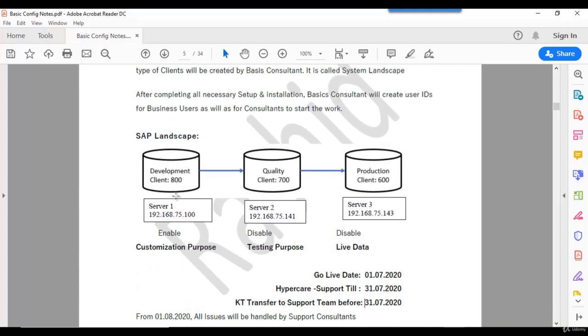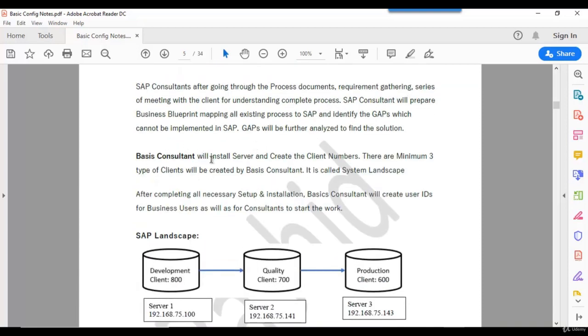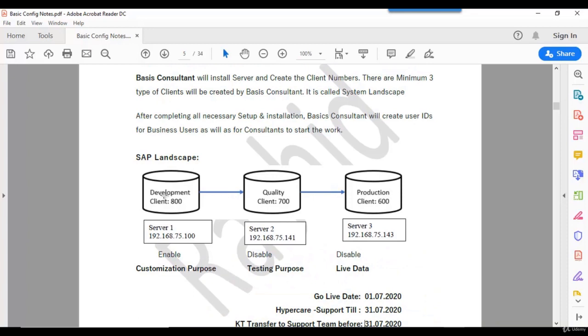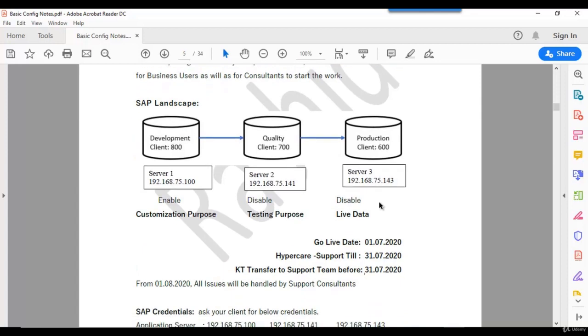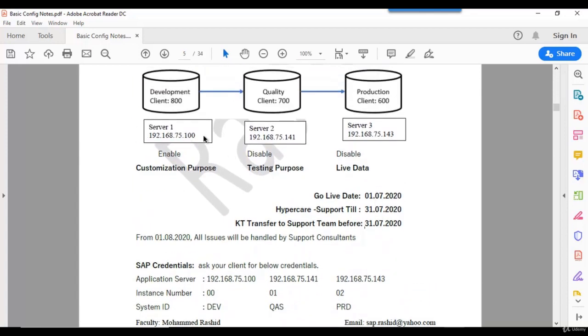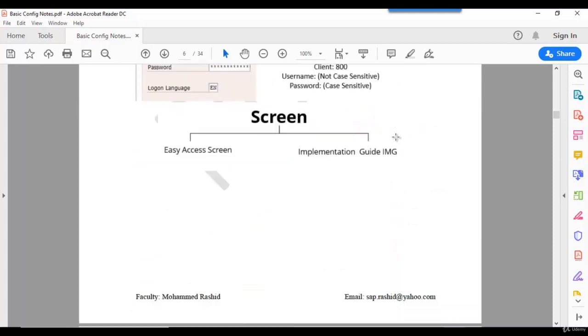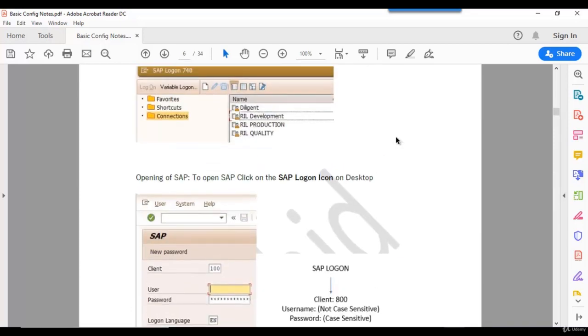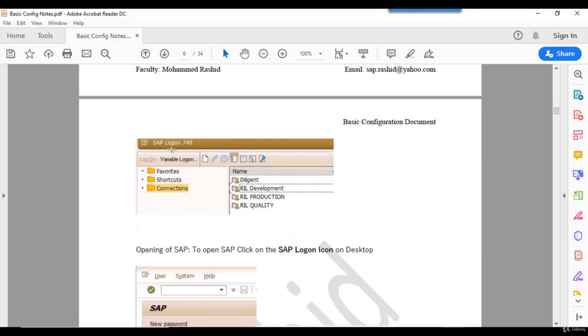As a Basis consultant, he created the user IDs. For the FI consultant, he created one user ID here, one here, one here. What to do next? These servers are different. See, this server number is different, this server number is different, this server number is different. That means this is the SAP logon screen. From here we have to log on. We have to create entries here: for development one entry, for production one entry, for quality one entry.